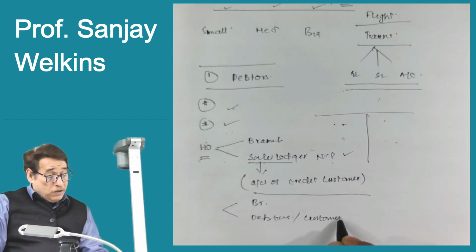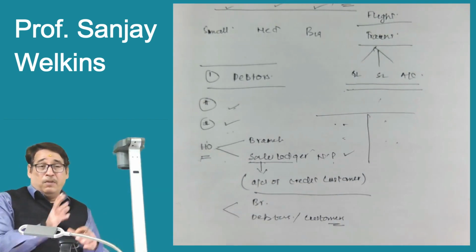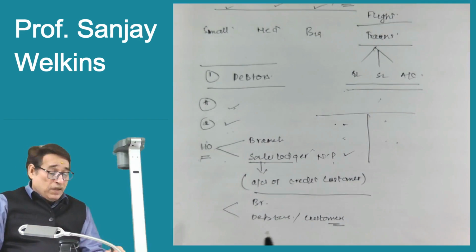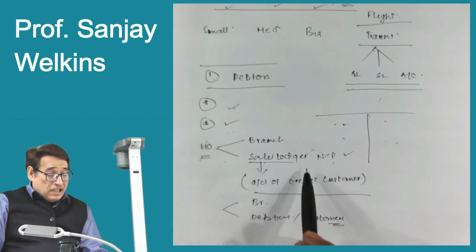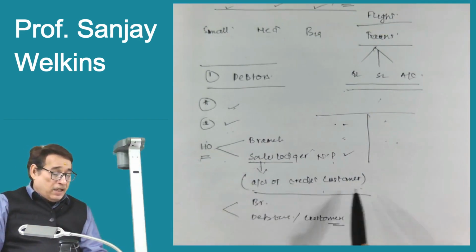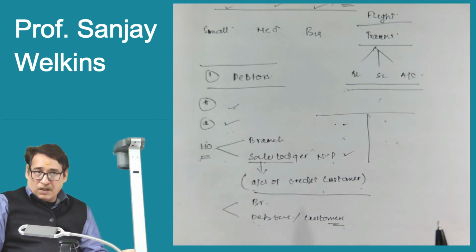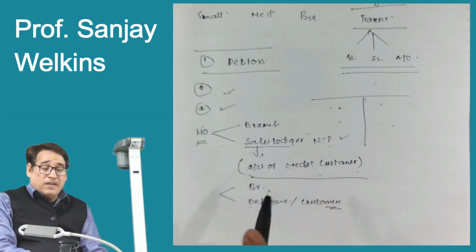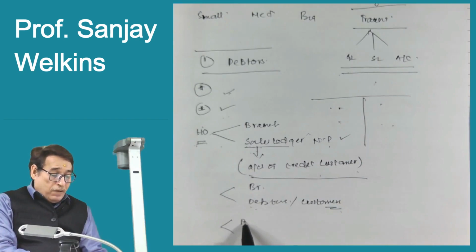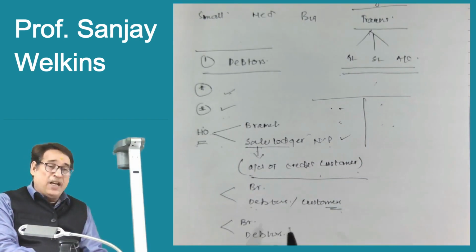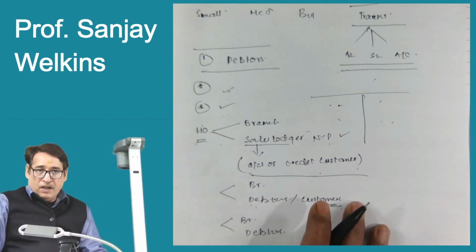Debtors stands for customers or customers stands for debtors, because sales ledger means accounts of credit customers and credit customers means debtors. Is it clear to you? In other words, head office is simply maintaining a branch account and debtors account. When I say debtors, that means all the credit customers. Are you getting my point?